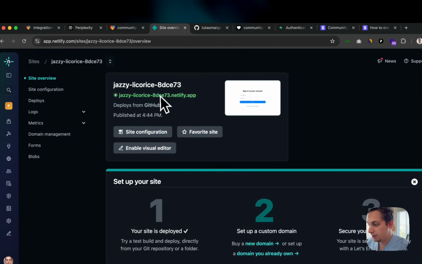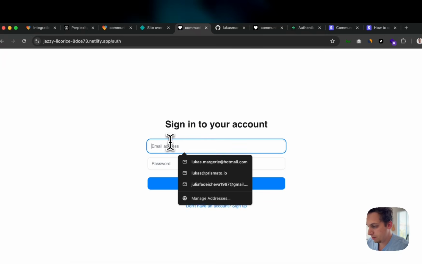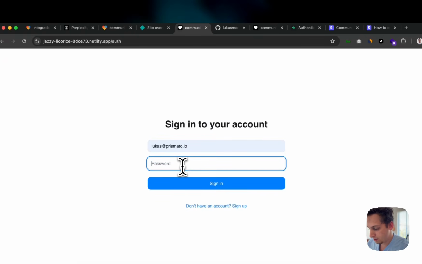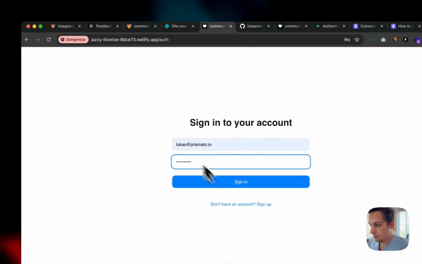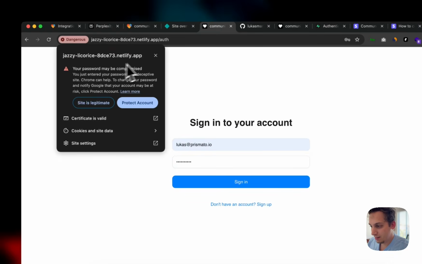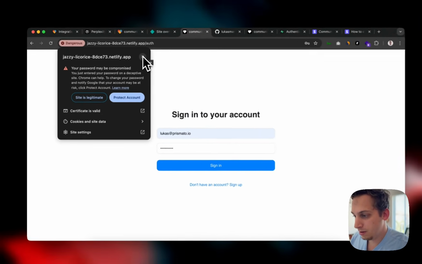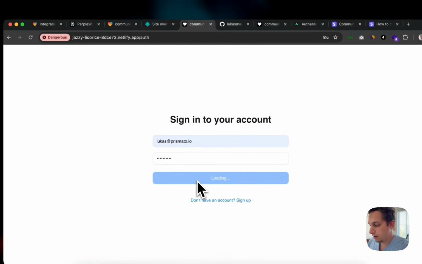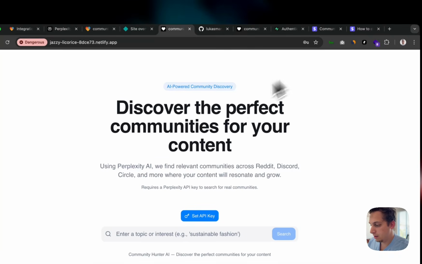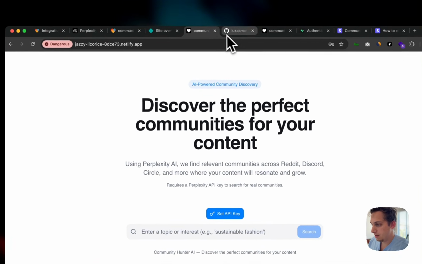So if I go back here, it opens here, and what I can do is just add my password and sign in. Okay, so this is actually dangerous because I guess there's no certificate here. Okay, no, this is fine. So we can sign in and basically we have this here, right? So that's how you do it.